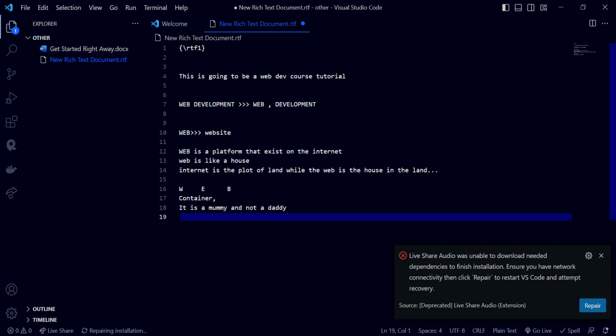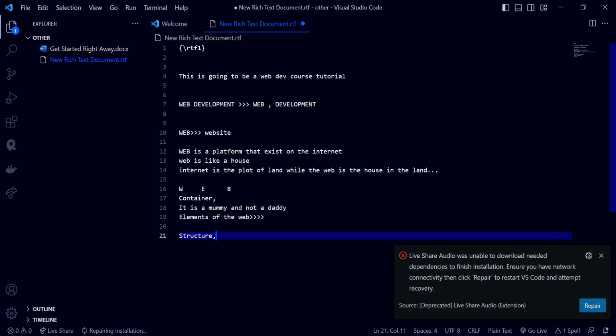So the elements of the web. In the elements of the web, we can have structure, we can have a structure of the web, we can have elements of the web. What other things do we have? Let's just say components. Now I'm trying to break it down because the web has a lot of structures and all that.